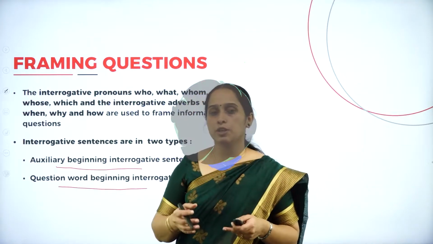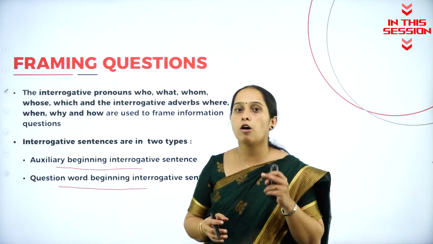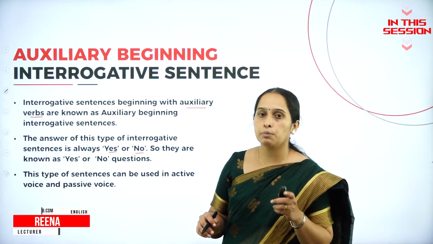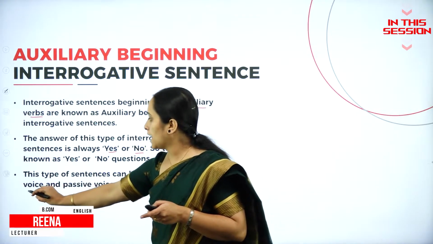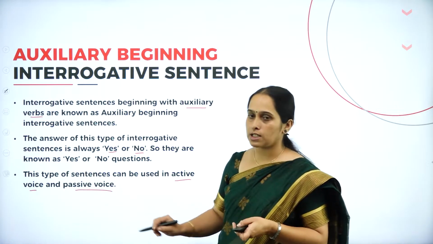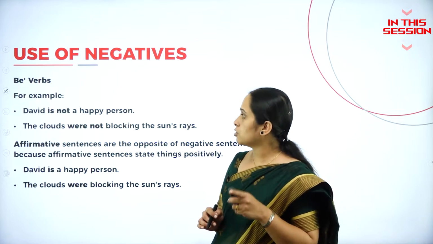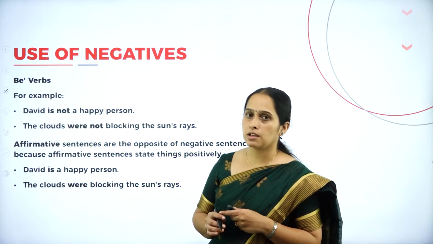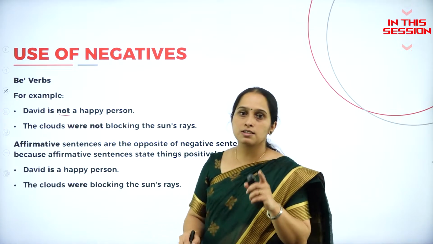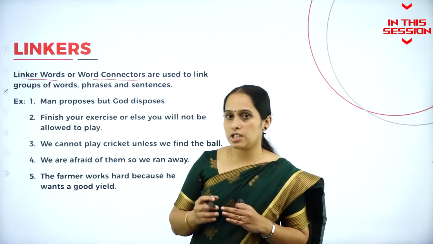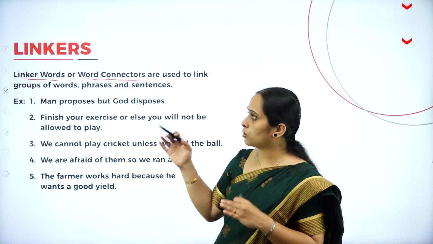There are two types of interrogative sentence, that is auxiliary beginning. So this type of sentences can be used both in active voice as well as passive voice. David is not a happy person. So here we have used not here. So this is a negative sentence. Conjunction. So the conjunction is also known as linkers.